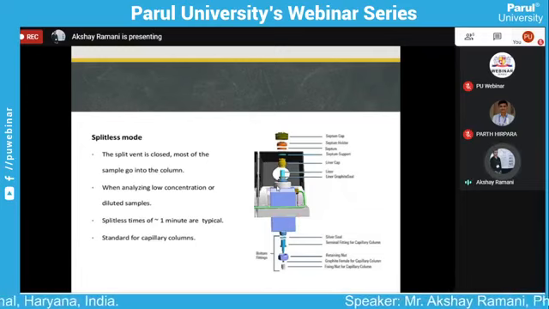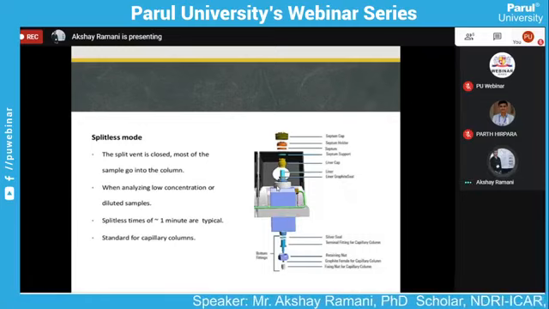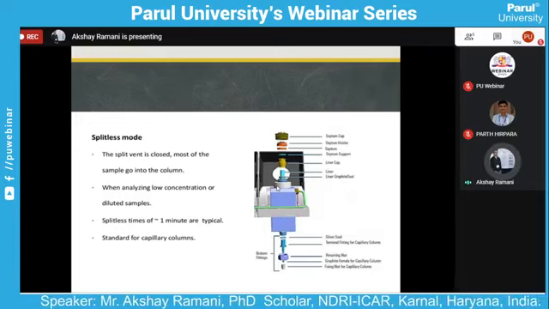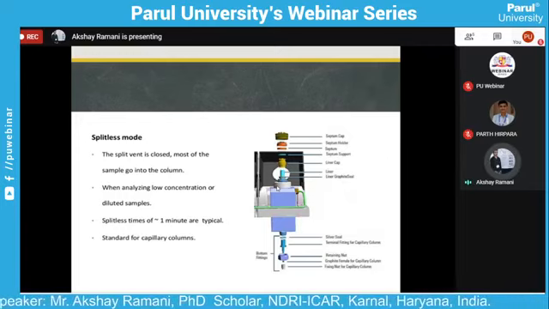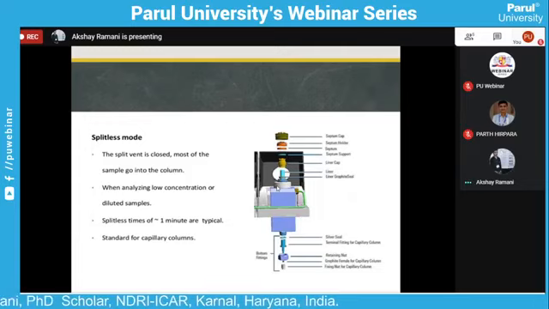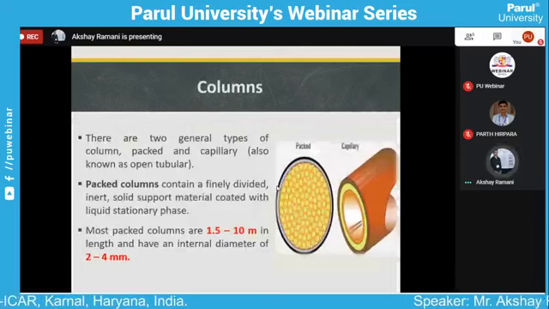The injection speed is slower than split mode. Splitless mode gives a slow injection speed and is not performed isothermally. Splitless mode is also controlled by a solenoid valve, and it is also a standard for the capillary column. Now we go through the column.